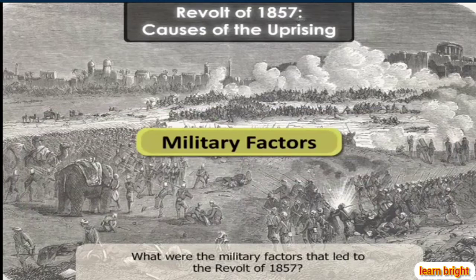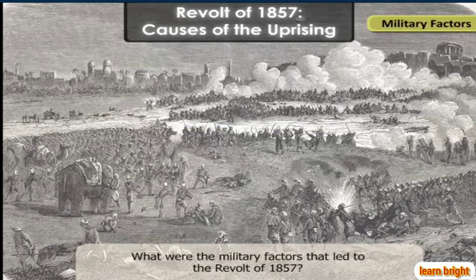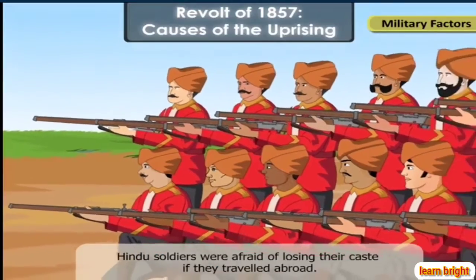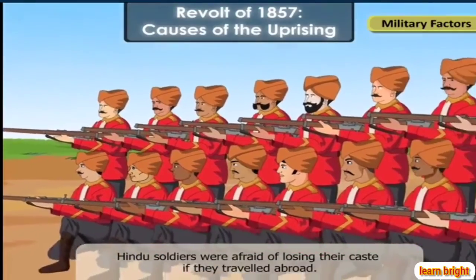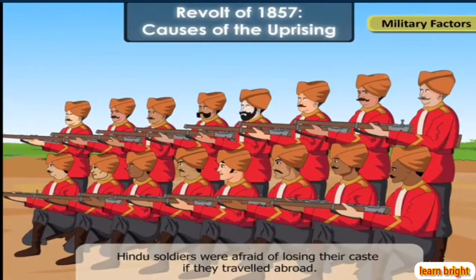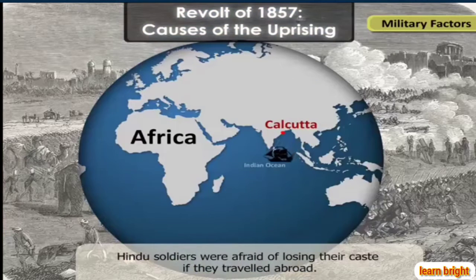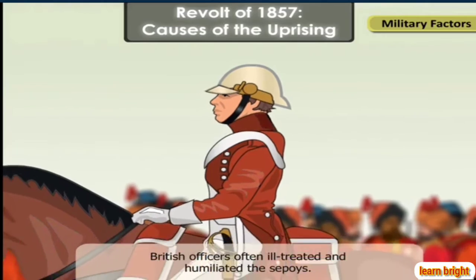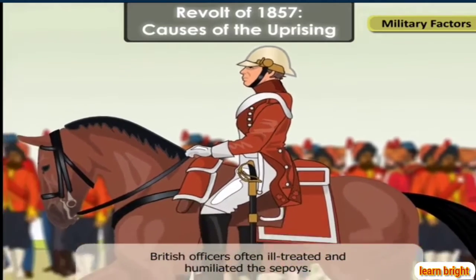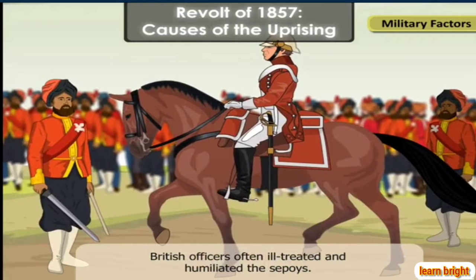Besides these, there were the military factors too that led to the Revolt of 1857. One of the reasons for contention was a law passed in 1816 that required sepoys to travel abroad if required. This created discontent among the Hindu soldiers, as they were afraid of losing their caste if they traveled abroad. Further, sepoys often faced ill treatment and humiliation at the hands of British